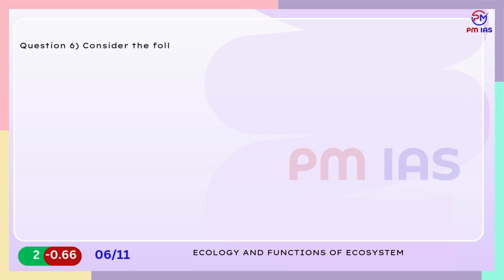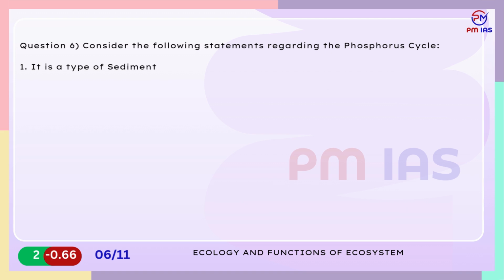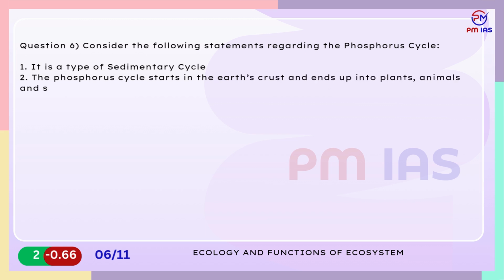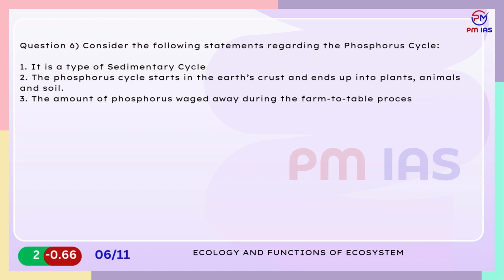Question 6. Consider the following statements regarding the phosphorus cycle. 1. It is a type of sedimentary cycle. 2. The phosphorus cycle starts in the Earth's crust and ends up into plants, animals and soil. 3. The amount of phosphorus wasted away during the farm-to-table process leads to severe eutrophication.